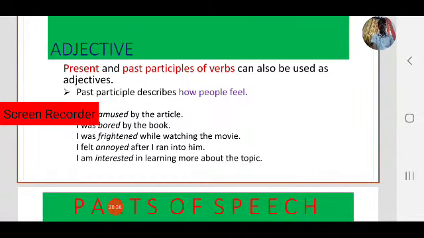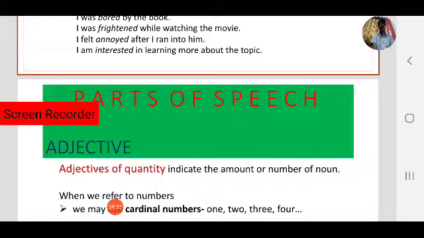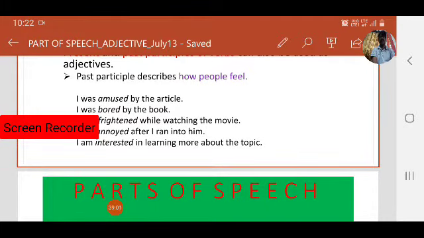Next, I felt annoyed after I ran into him. How did I feel? Annoyed. I am interested in learning more about the topic. So, I am interested in learning more about the topic. These are called present participles. They describe the quality of adjectives. This is also called quality of adjectives. Amused, bored, frightened, annoyed, and interested. These come under participles. So amusing, boring, frightening, annoying, interesting, these come under present participles.